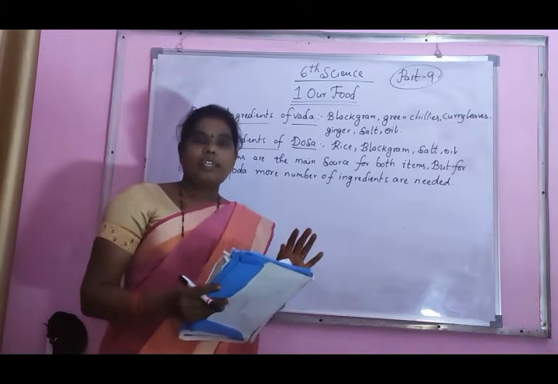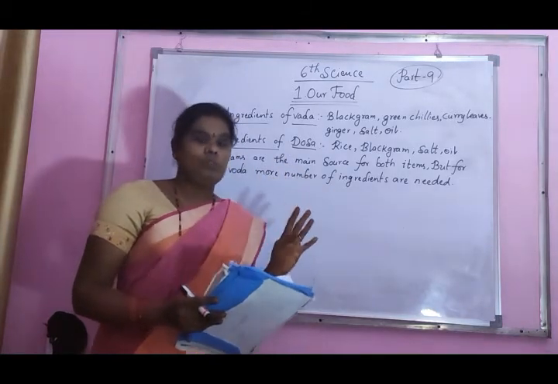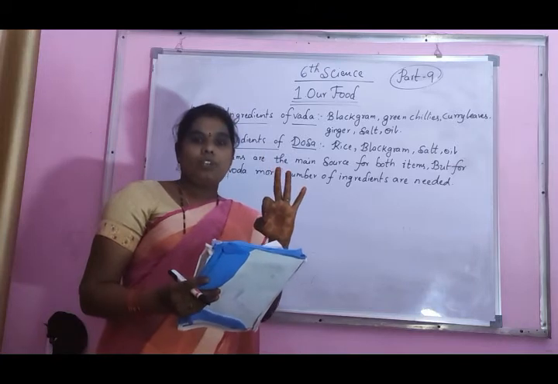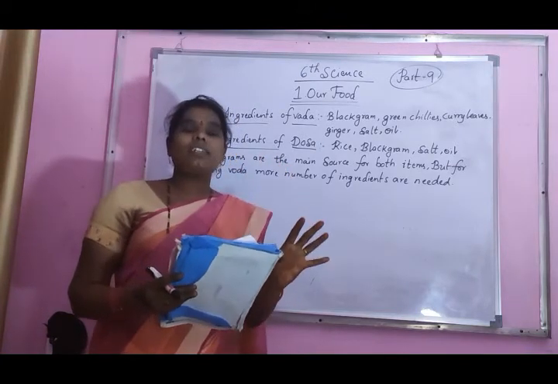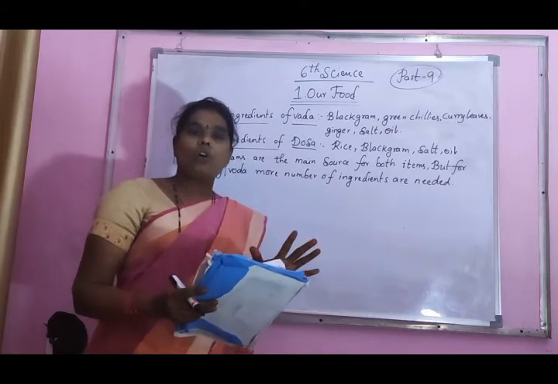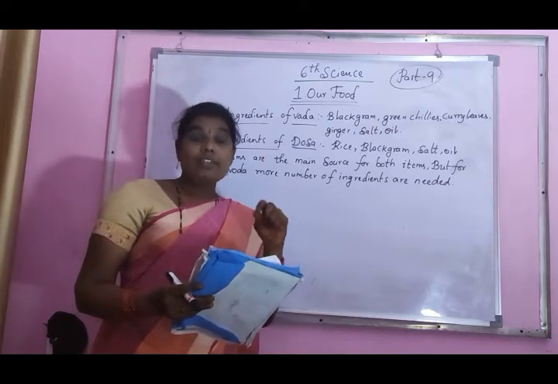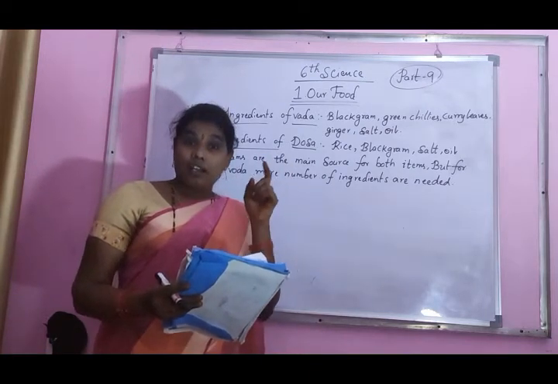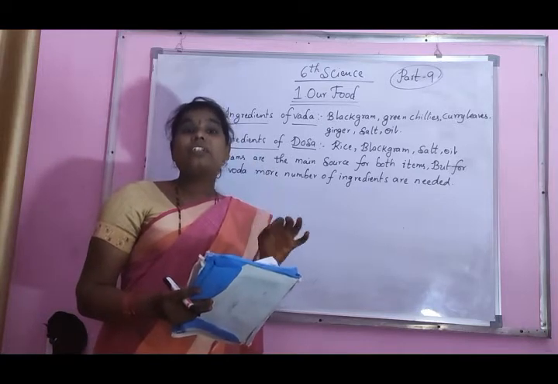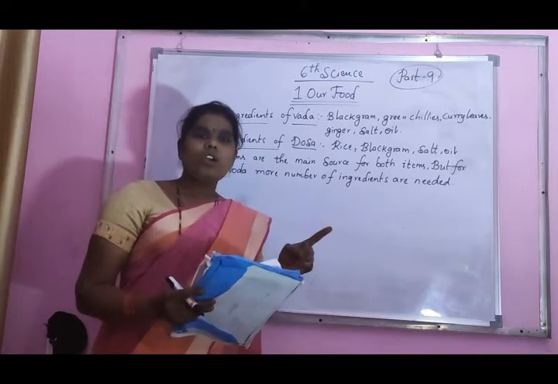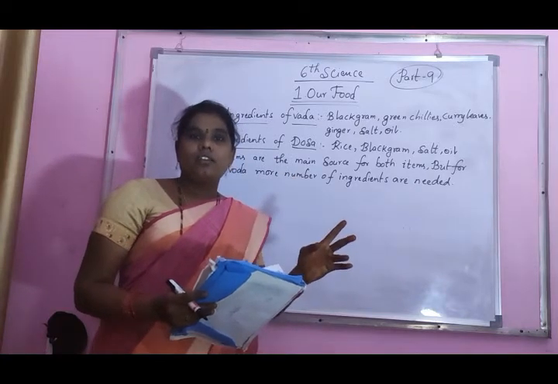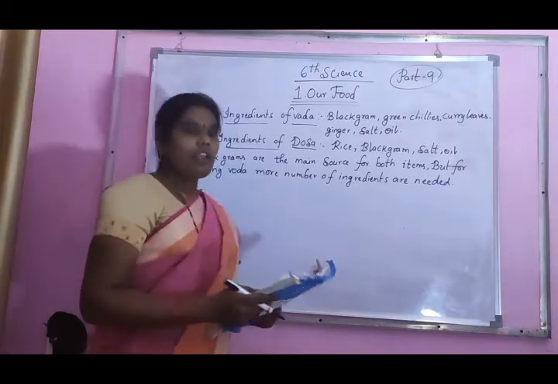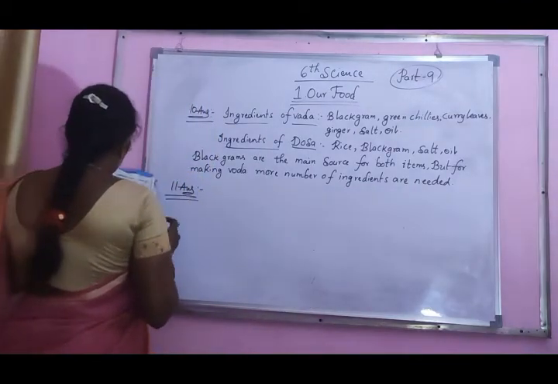Here Lata's mother is preparing some statements for you. Three are given. You say yes or no, but you give the answer with reason. Why? The answer is yes. Give reason also. Okay. Next one.